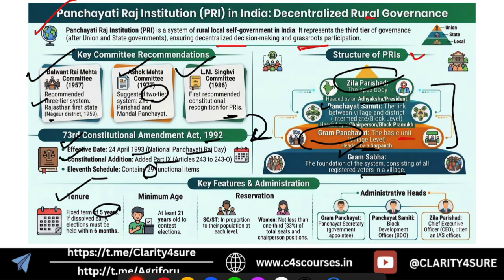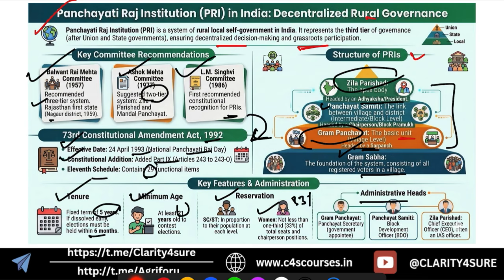Okay, so tenure is 5 years. That was a PYQ, and if it is dissolved early due to any reason, you have to conduct the next election within 6 months. Okay, it is mandatory. Then the minimum age to contest for the election is 21 years. Then reservation: SC/ST will receive the reservation according to the proportion of their population, and women should receive the reservation of not less than 1/3, that is 33% of the total seats.